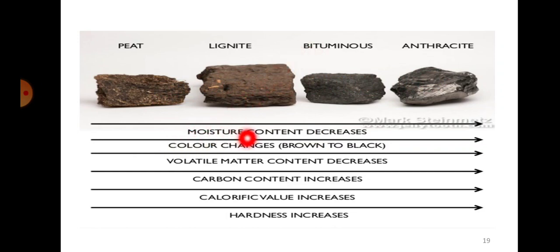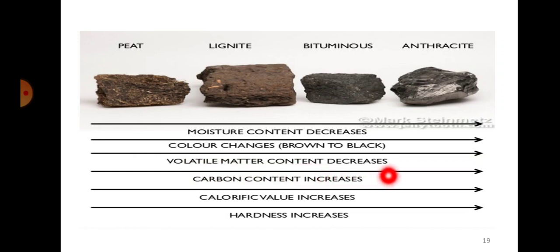Okay, the second thing you need to note is the change in color. The color goes on becoming darker and darker, right? It will be brownish, then it will become still more brown, then a little black, and then it becomes shiny black for anthracite. Next, volatile content goes on decreasing. Carbon content, this is important, carbon content goes on increasing.